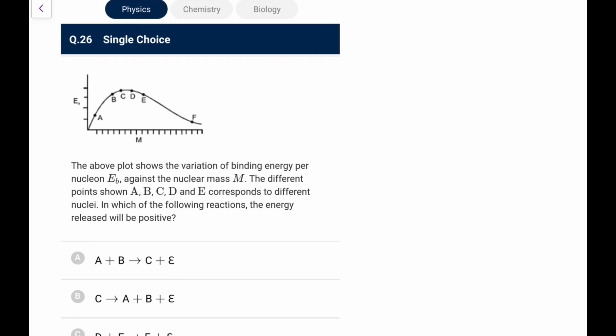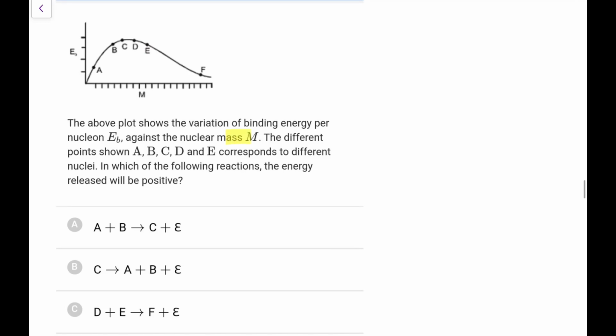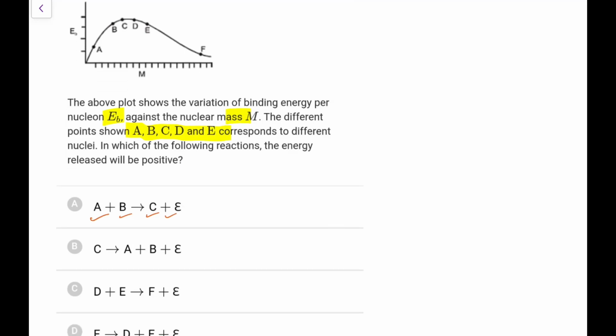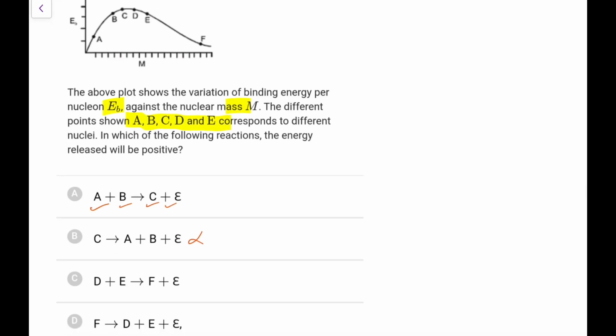Next, 26th. In the given plot, the variation of binding energy per nucleon against the nuclear mass m, the different points shown correspond to different nuclei. In which of the following reactions will the energy be positive? A plus B combining to give C plus E. I don't see it immediately, but it's getting some benefit here. Let me check, it's not that easy to say, though it looks like a possible one. Now C breaking into A plus B, it will never be like this. Okay, A plus B combining to get C plus the energy. So A plus B can combine to give C, that might be energy liberating.